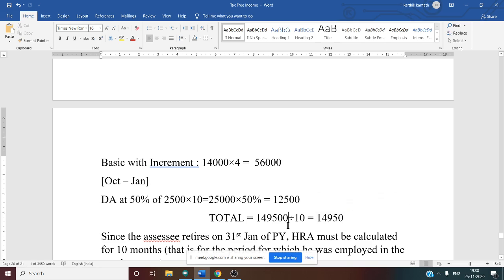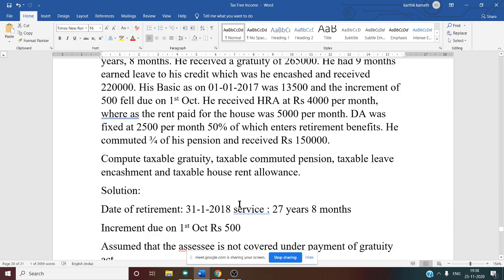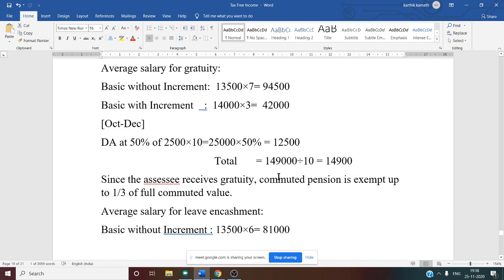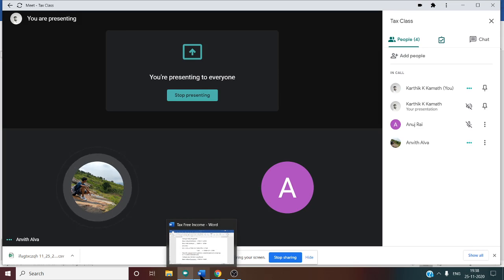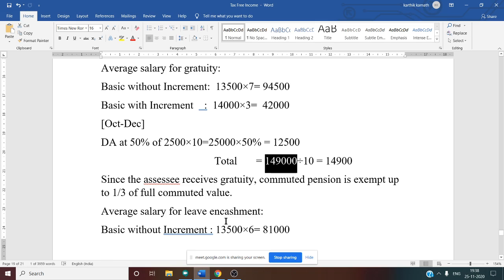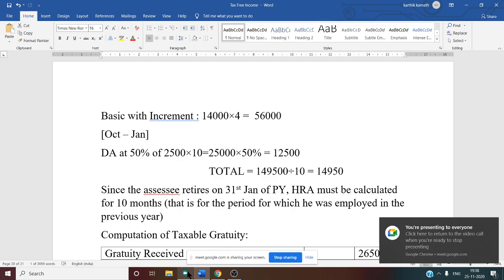Now, what is the difference here? 1,49,500 for encashment. For gratuity, how much was the amount? A 500 difference is there, because of the 1 month increment, correct?